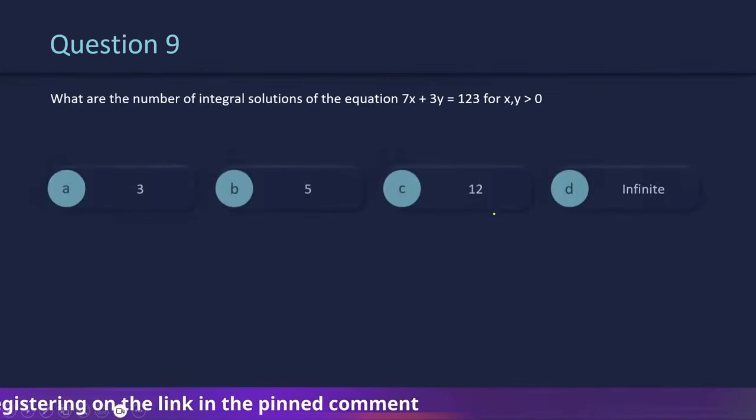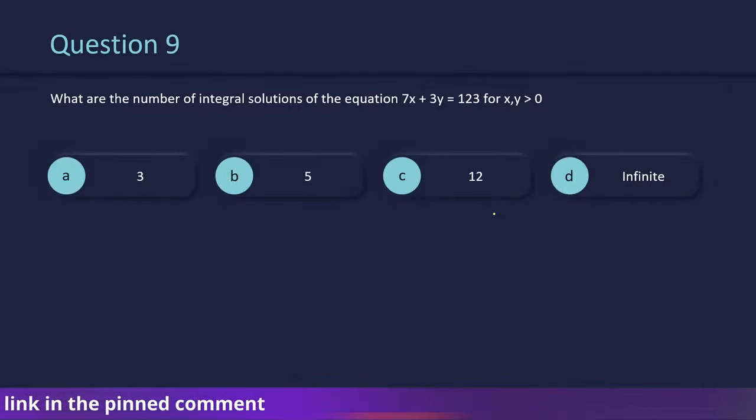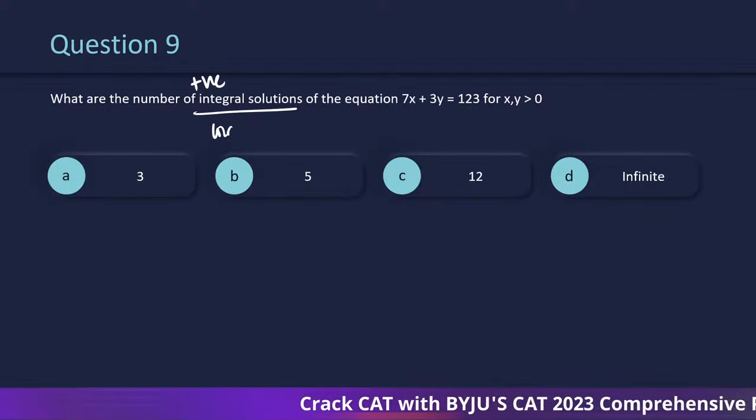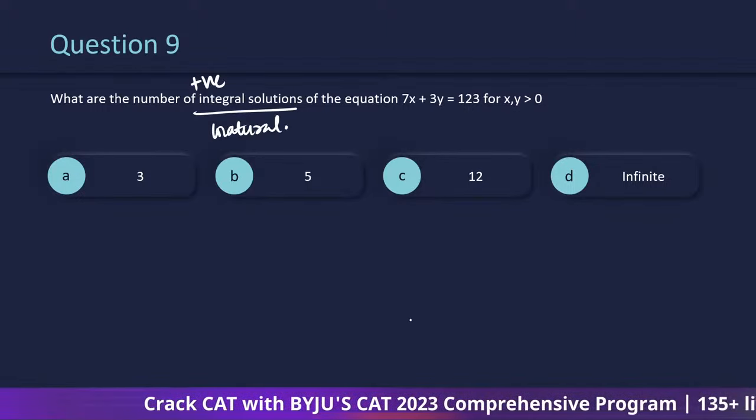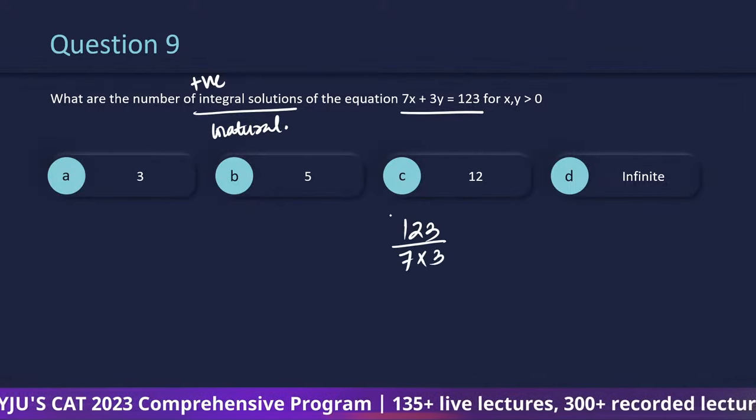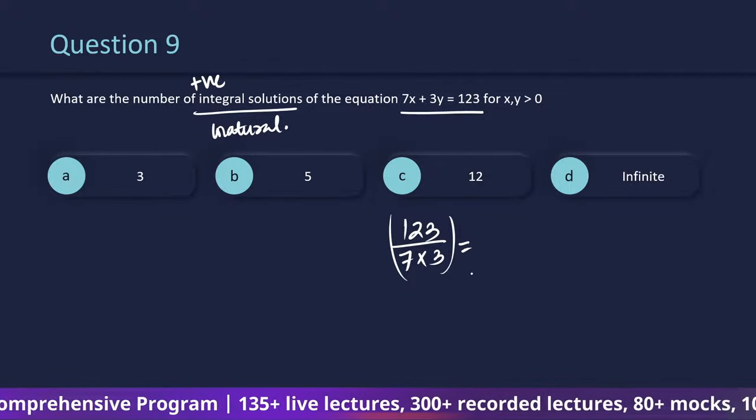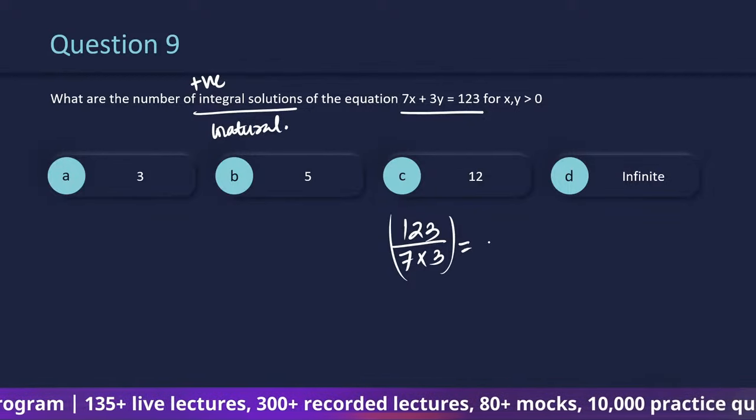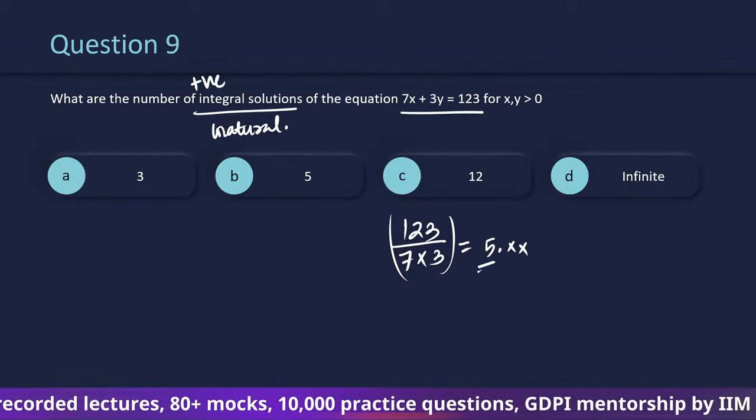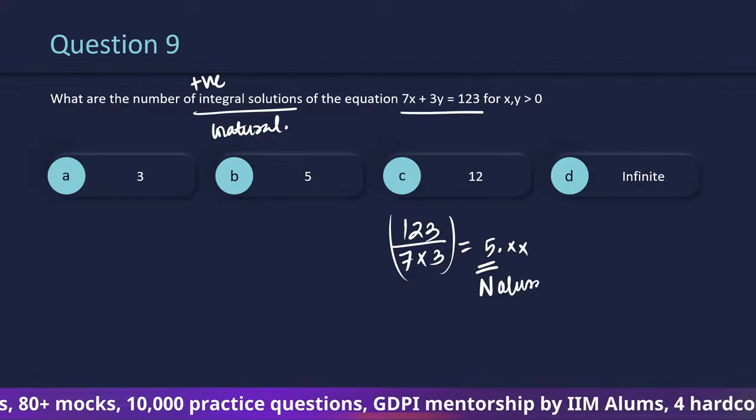Okay, next one. What are the number of integral solutions of the equation, right? Since we are talking about x and y greater than 0, in other words, we are talking about positive integral solutions, which in other words, we are talking about natural number solutions. तो आप क्या करते हो ऐसे क्वेश्चंस में? You take the constant term, you divide it by the product of their coefficients, which will result in 41 by 7, which is going to give us 5 point something. तो ये जो 5 है, this gives you the number of natural number solutions,